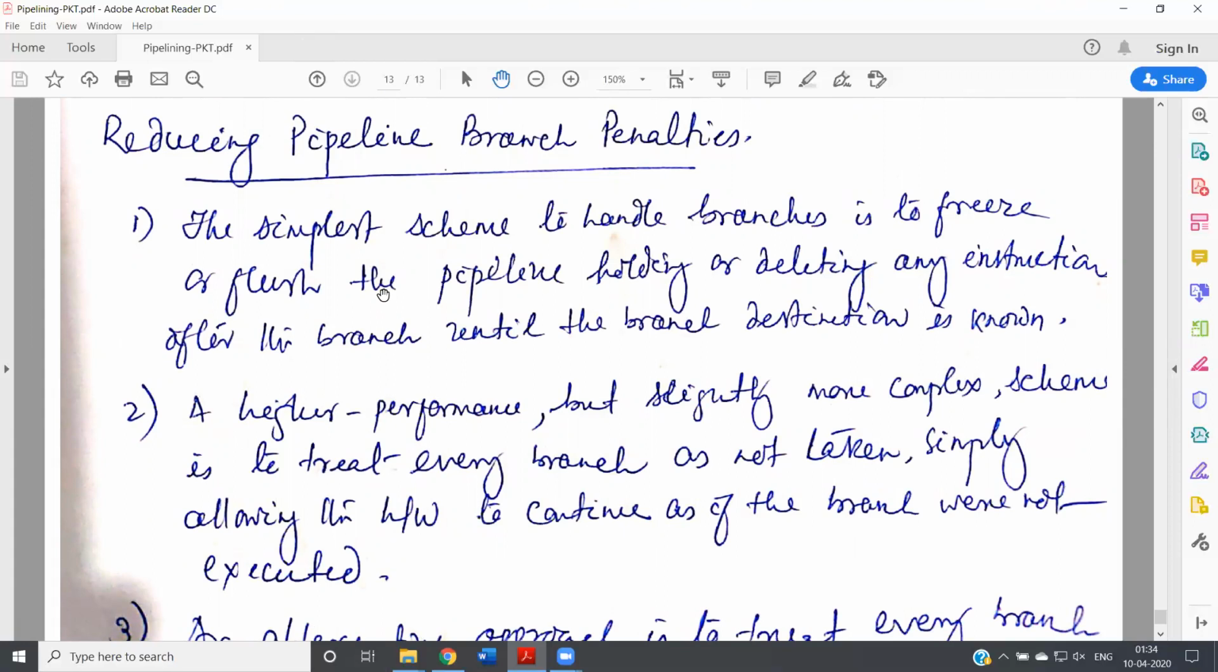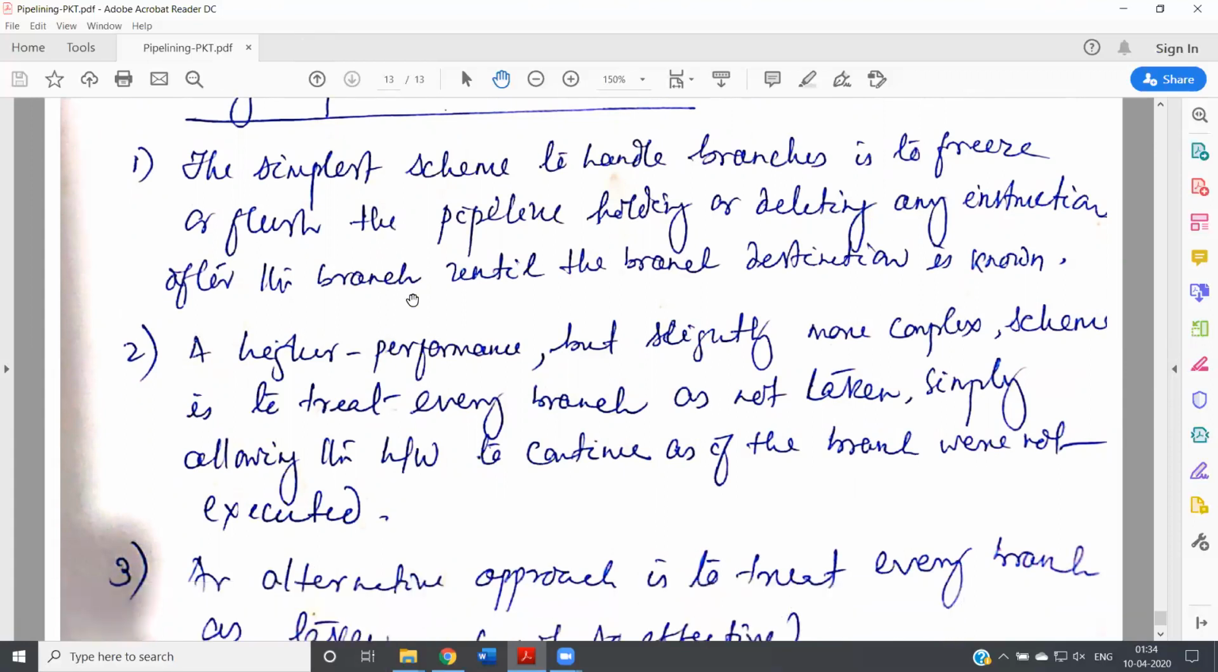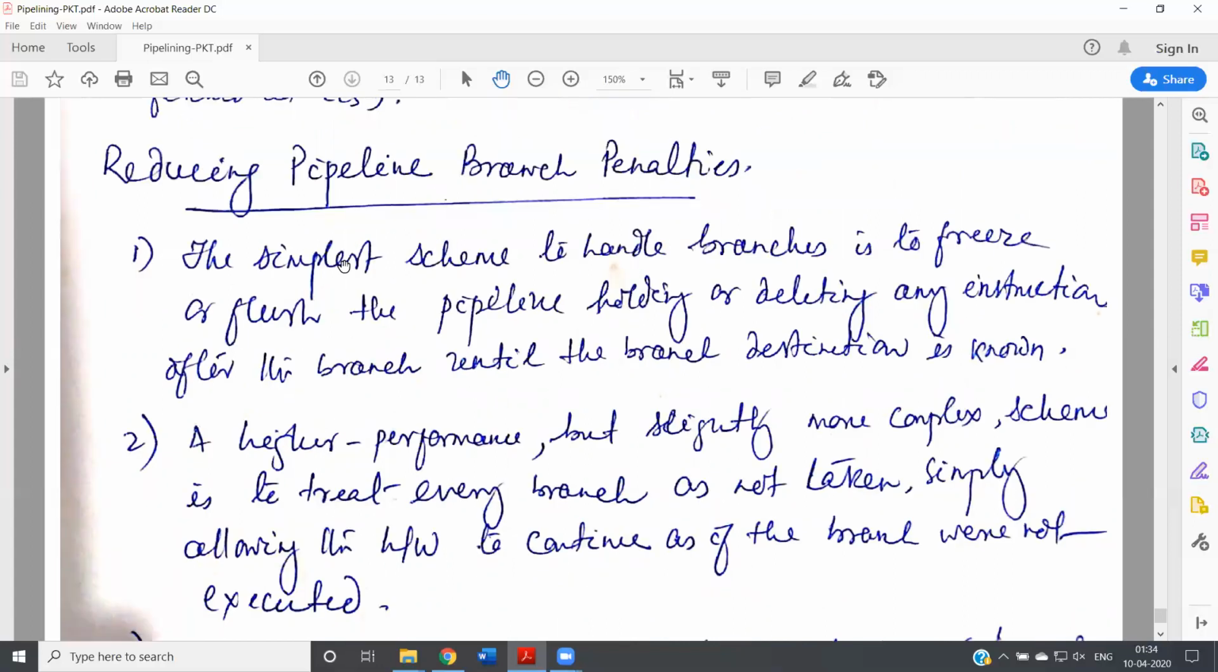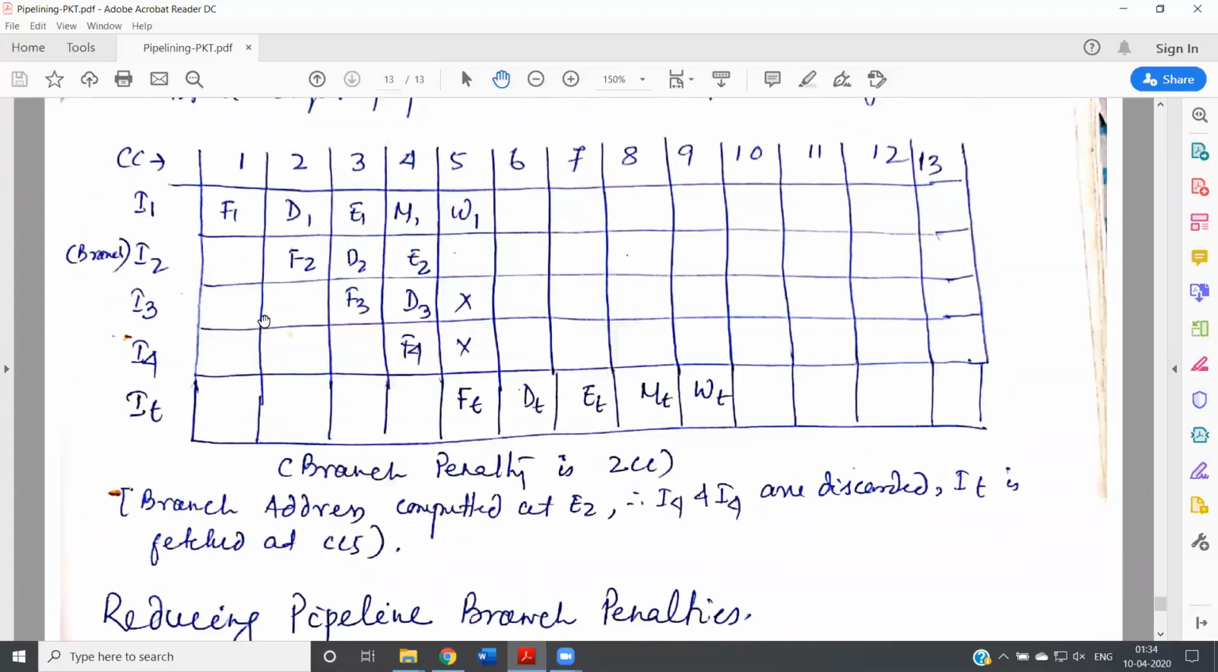So there is an alternative solution for the same. A higher performance but slightly more complex scheme is to treat every branch as not taken, simply allowing the hardware to continue as if the branch were not executed. A slightly more complex scheme is that we'll assume that the branch is not taken. Now the question is, what do you mean by branch is taken or branch is not taken?